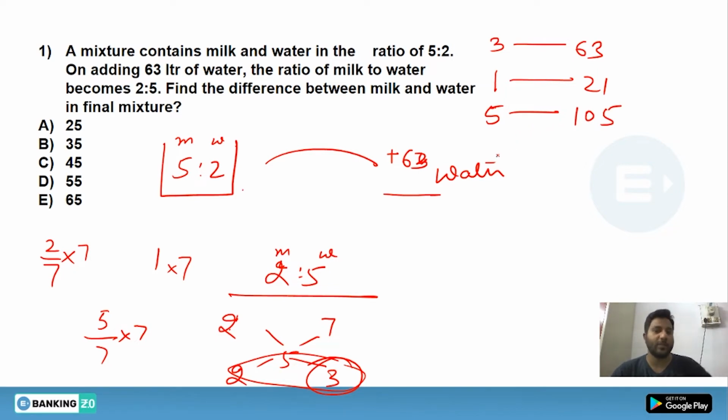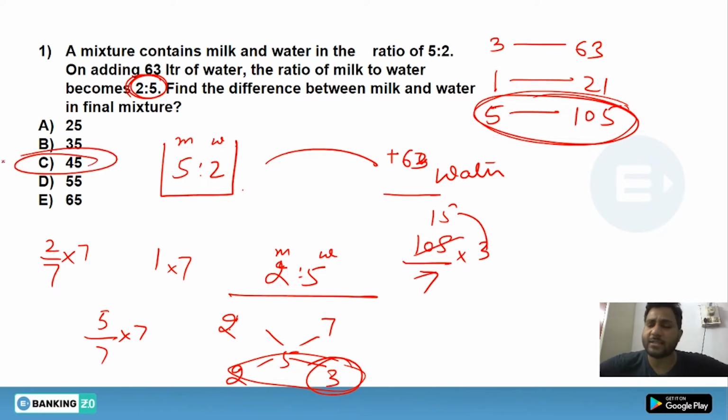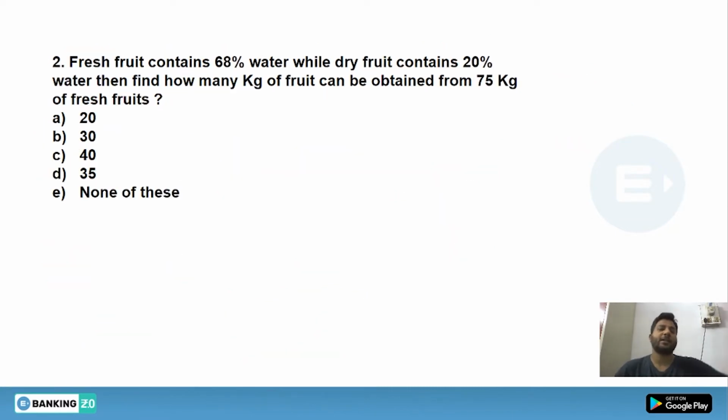Now what you can do is, as you know that 1 ratio stands for this, then you will know that this 105 would be equivalent to 7 ratio, because the final resultant ratio will also become 2:5, and the difference would be 3. So how can you do that? 15 threes are 45. So in both the cases, the answer will come as similar. Let's go ahead. Look at this. It is also an important question.